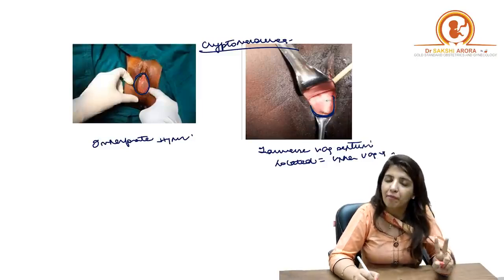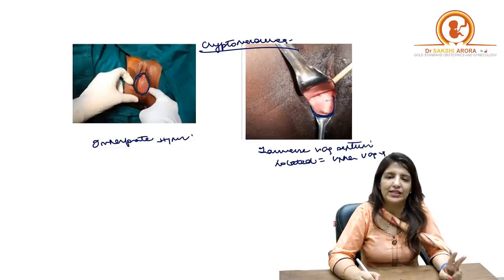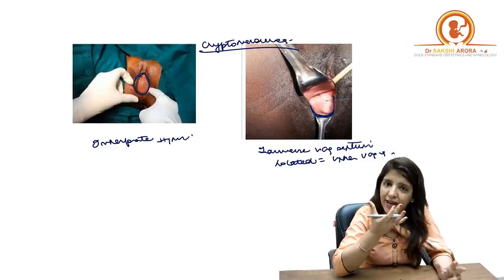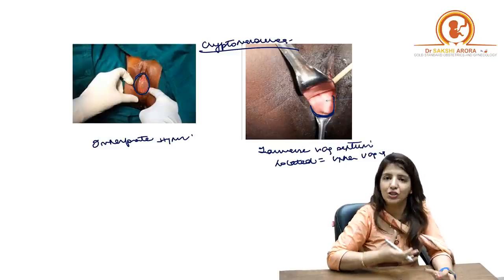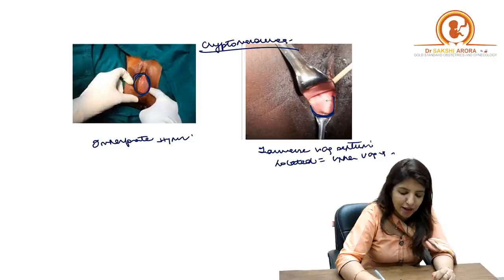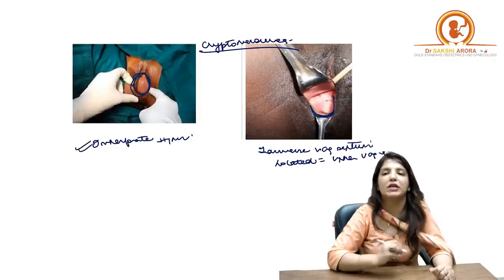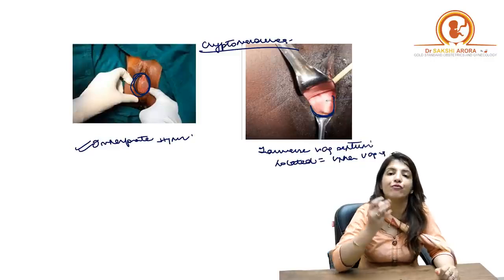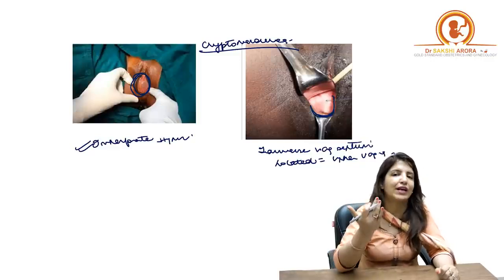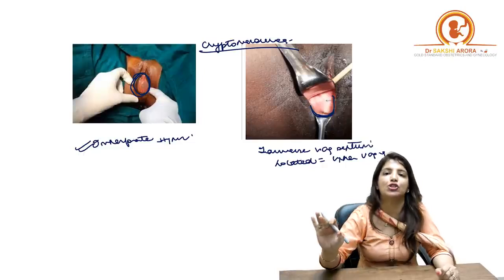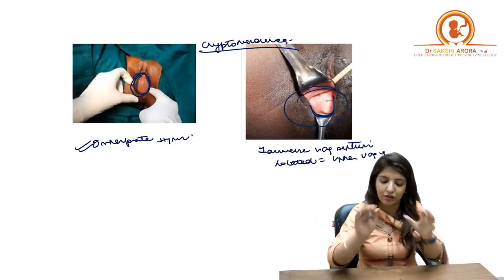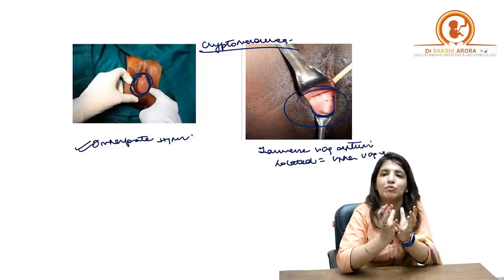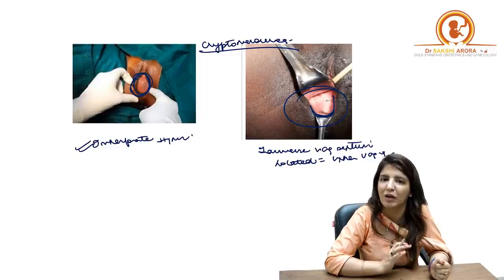Number one. Number two, in case of imperforate hymen, hymen is a thin membrane. Right? And when blood collects behind the membrane, this membrane will bulge out. So if you are seeing a bulging out membrane, it has to be imperforate hymen. Whereas transverse vaginal septum is a fibrous tissue, and when blood collects behind it, you will not see any bulging out. Right? So you will see a thick fibrous tissue. Over here, you are seeing a transparent, bluish colored membrane, which is bulging out.